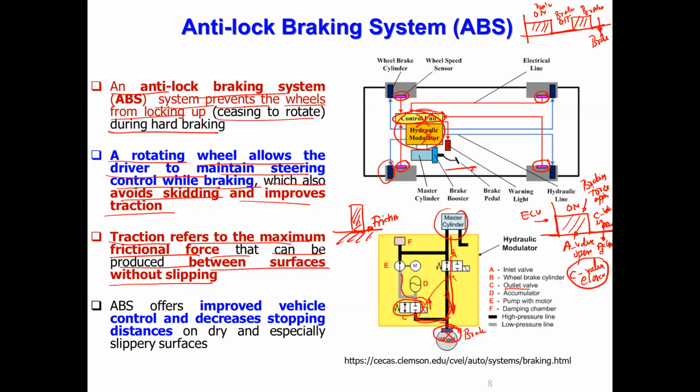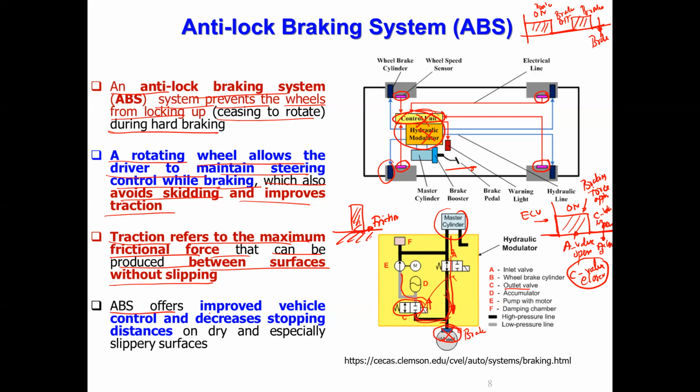If we get maximum frictional force, then slipping can be reduced, right? Force without slip is called tractional force. If tractional force is there, it means control is better, correct? The vehicle will not skid, and control is also better.